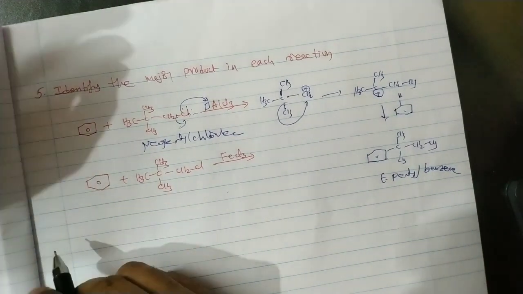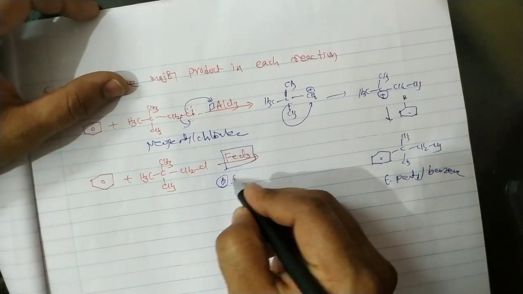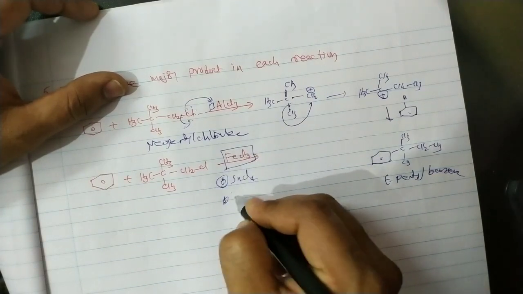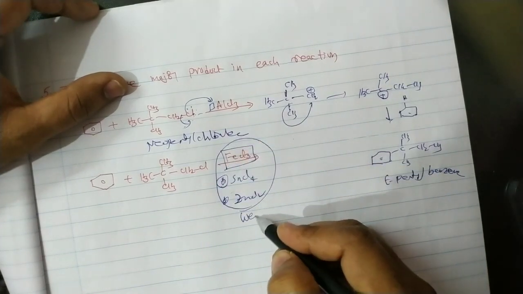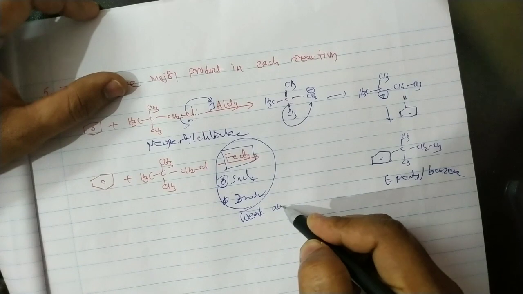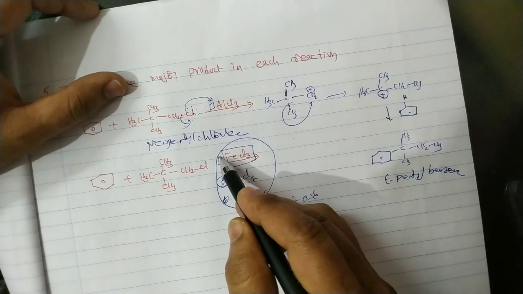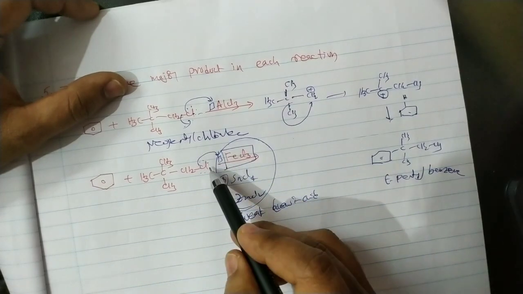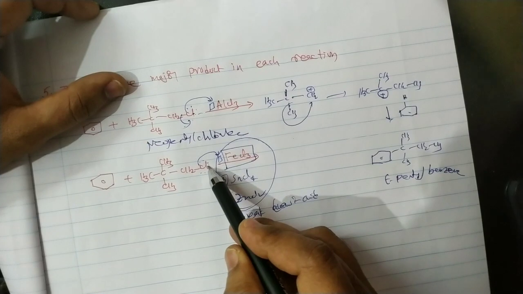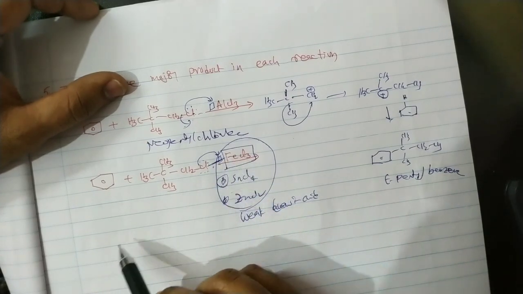Now here, by taking FeCl3 or SnCl4 or ZnCl2, these are weak Lewis acids. These weak Lewis acids cannot attract the non-bonding electrons effectively from the chlorine. So there is no strong bond formation between chlorine and iron, chlorine and tin, or chlorine and zinc.